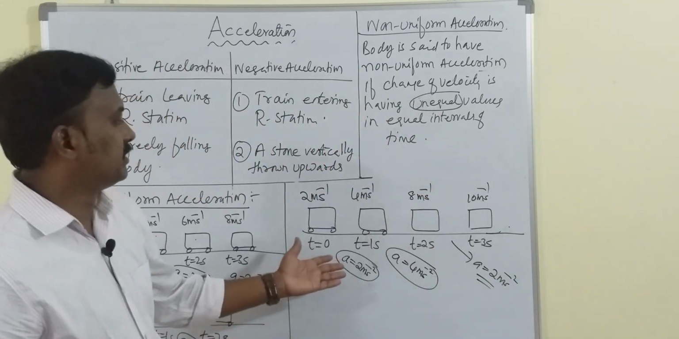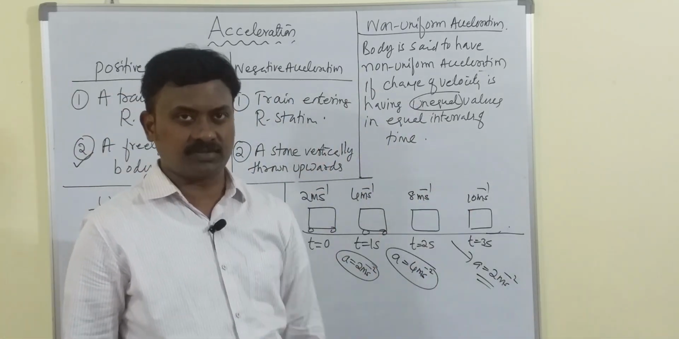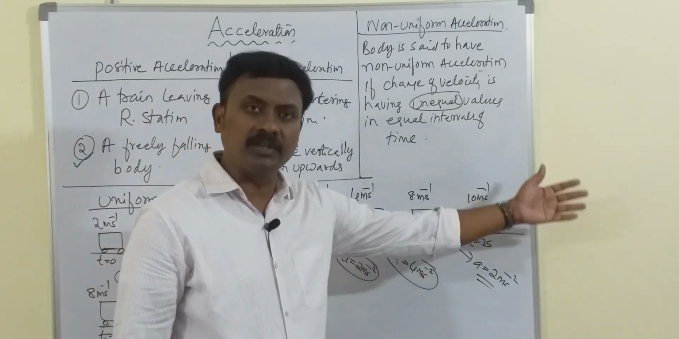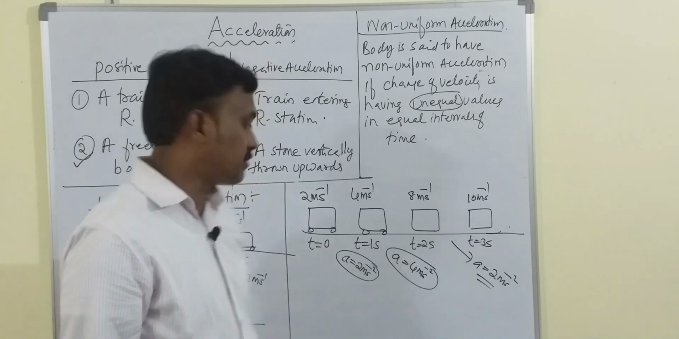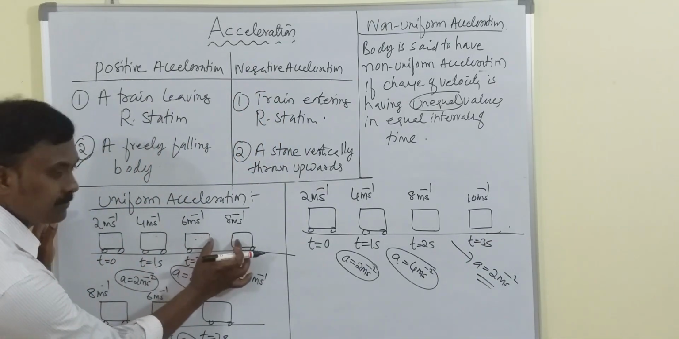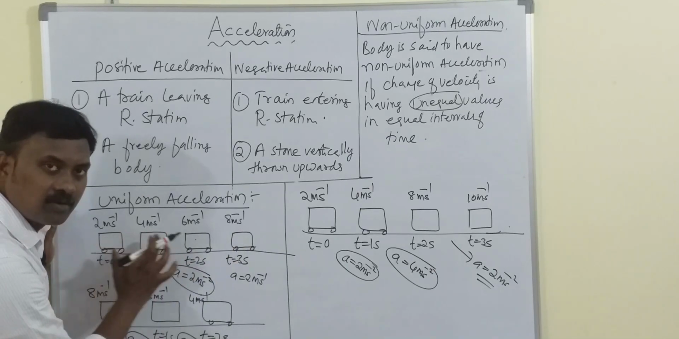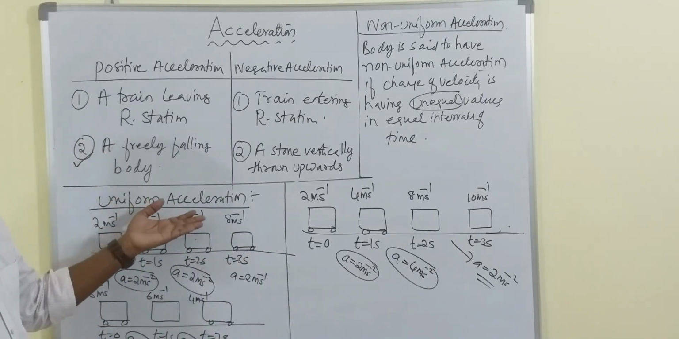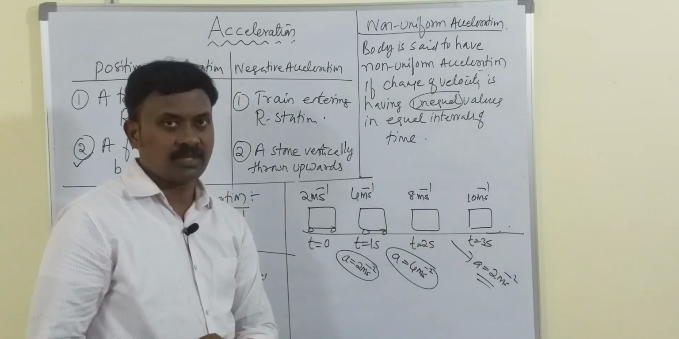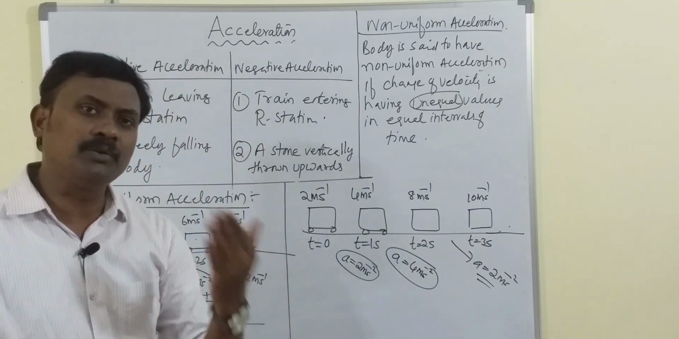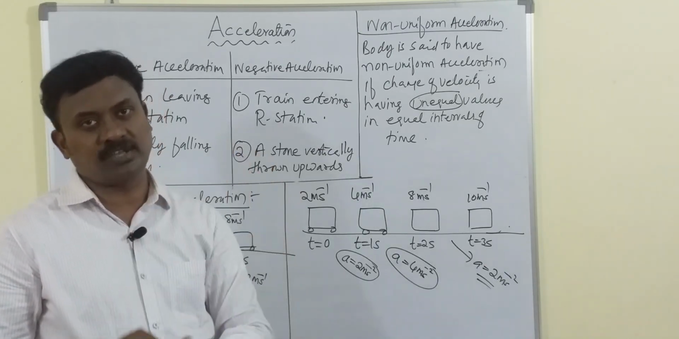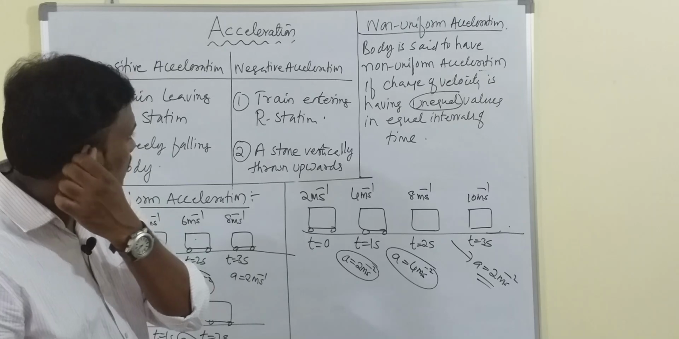See children, here the values are changing, unequal values. It may be 3, it may be 5, whatever it is. But in the earlier case, the acceleration is maintained constant. That we call uniform acceleration. And here we are seeing that acceleration is changing. Acceleration is not uniform. What do we mean by acceleration is not uniform? The change of velocity is not the same. So that is the difference.